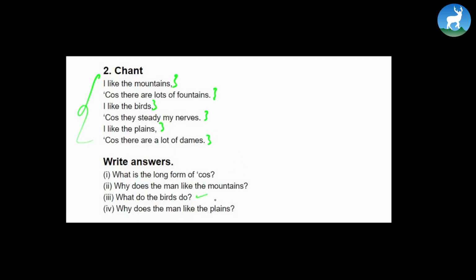See? And finally, why does the man like the plains? The man, again, does simple present, likes the plains because there are a lot of dams. Again, the answer lies right there in the chant. You can do it in the classroom.